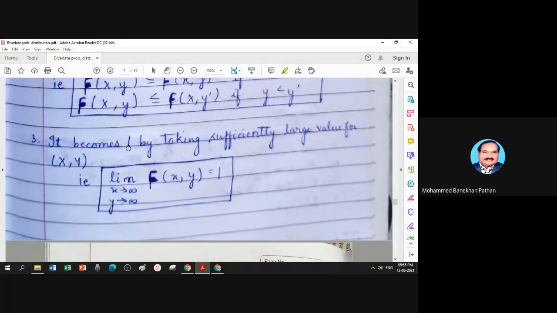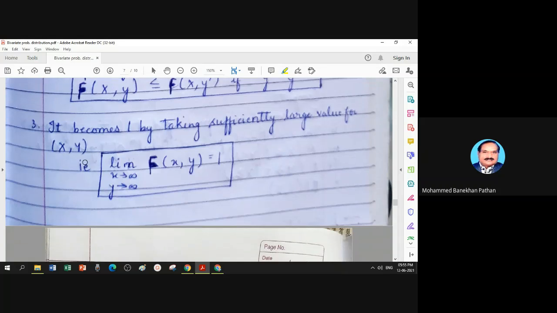Capital F becomes 1 by taking sufficiently large values for x, y. What is the meaning of this? Limit x goes to infinity, y goes to infinity, capital F(x, y) is always 1.